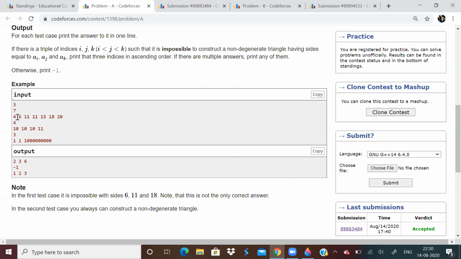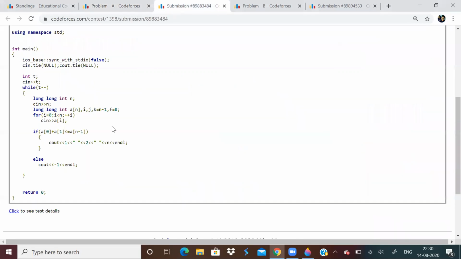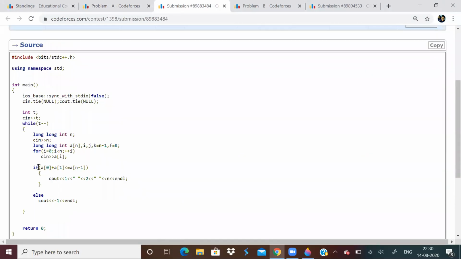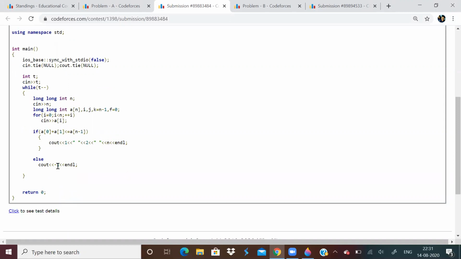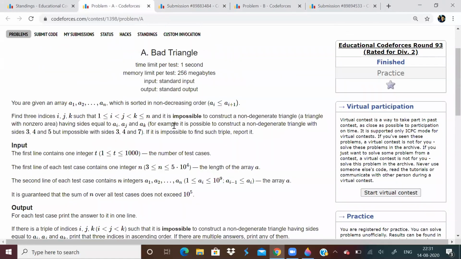Because if we check first, second, and last element and we are able to form a triangle, then we can form a triangle with any index, any element. If we are not able to form a triangle with first, second, and last element, we can never form a triangle. That is why it is enough to check the first, second, and last element and print the index, that is one-based index, 1, 2, and n. If this condition is false, then print -1. So this was the answer to this problem.